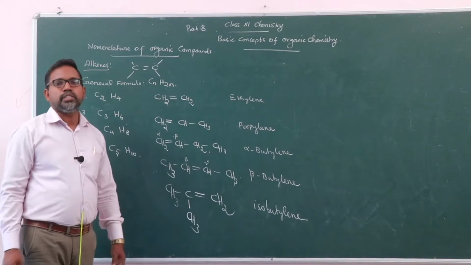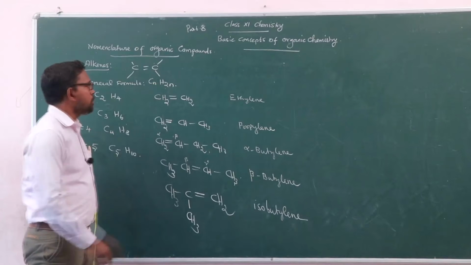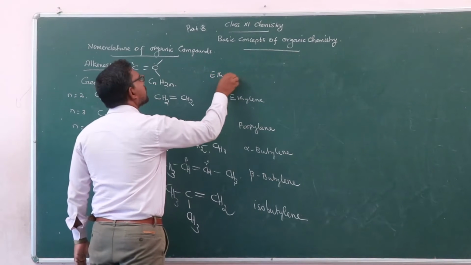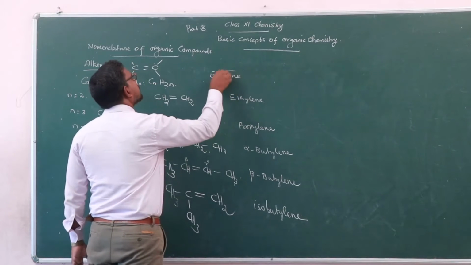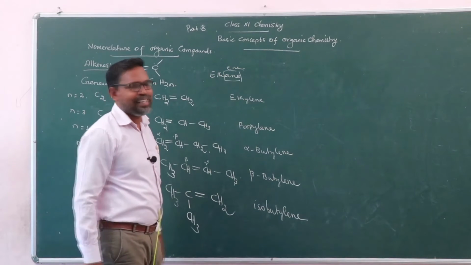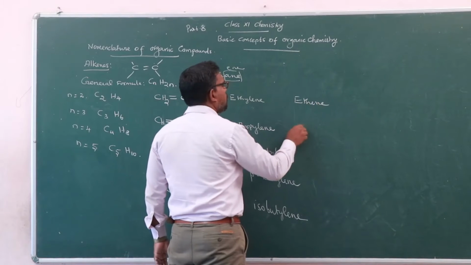How to write the IUPAC name of the compound? From the parent hydrocarbon, for example ethane, the terminal letters ANE are replaced by ENE. Alkane becomes alkene: ethene, propene.